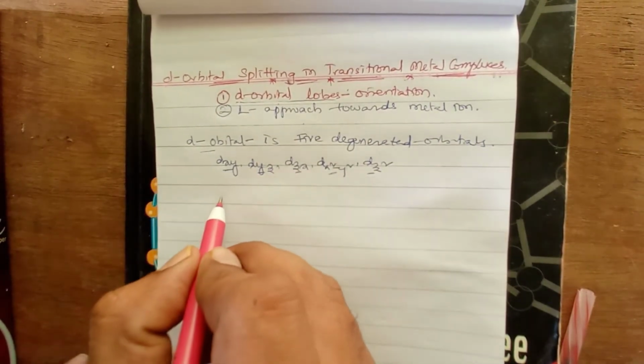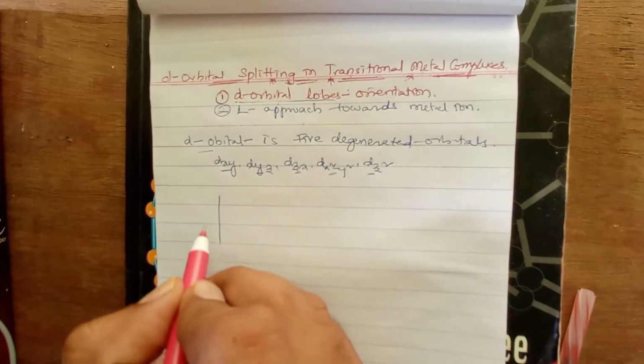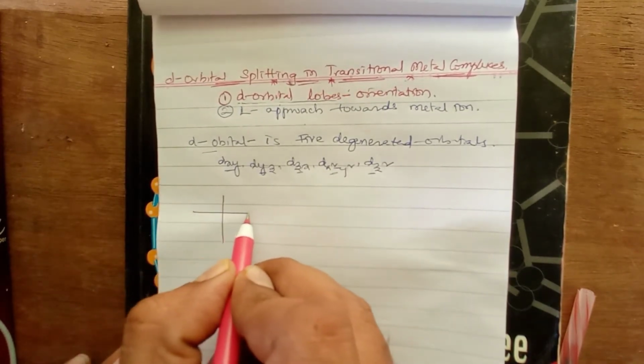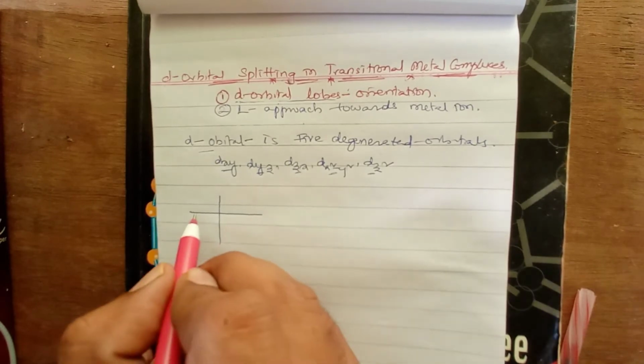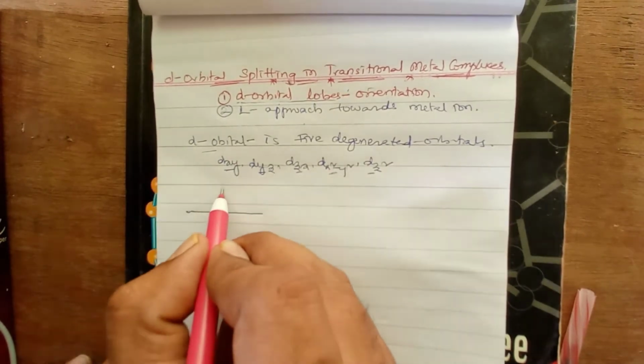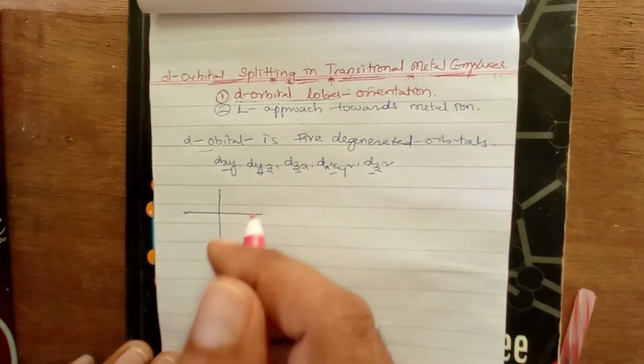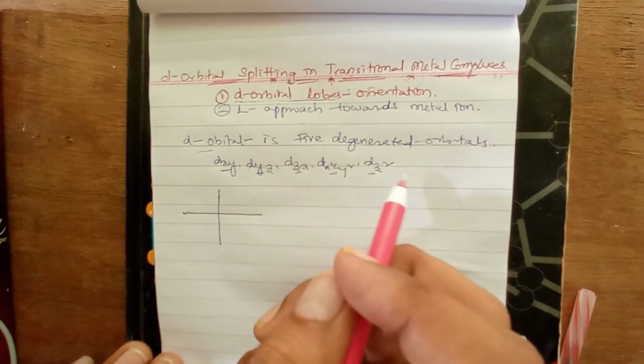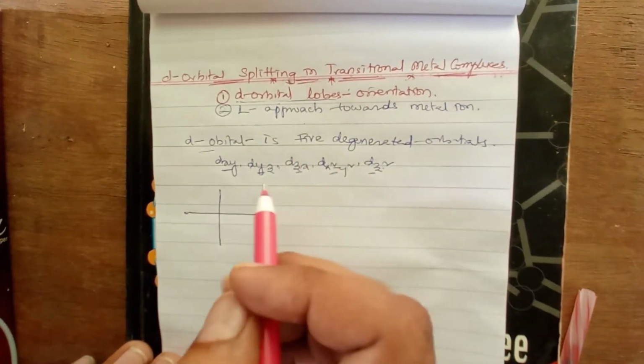If we go for each orbital structure, we know that the d orbital is double dumbbell structure. So here the 4 lobes will be in different orientations for all these 5 orbitals, right? We have to look at how far it is.